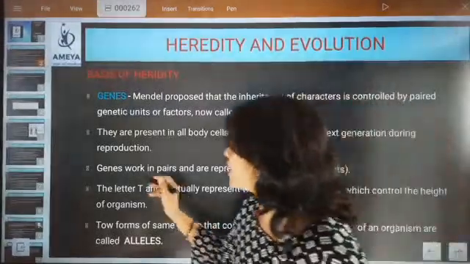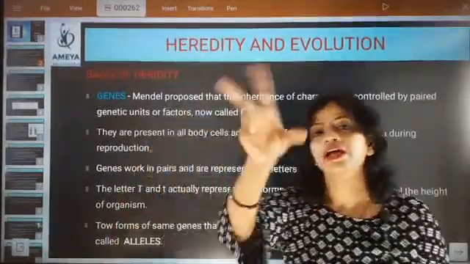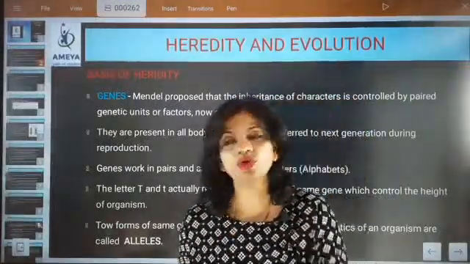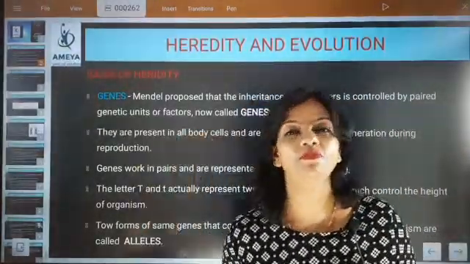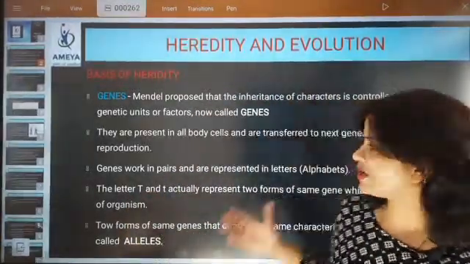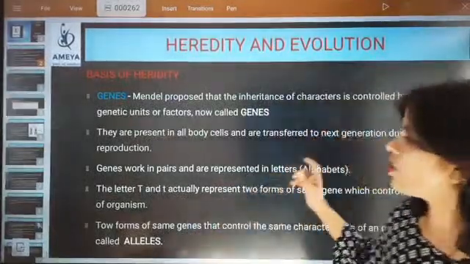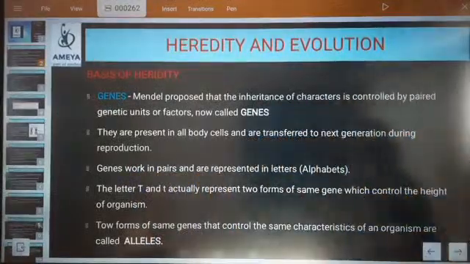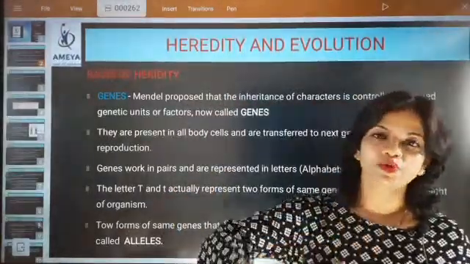Now look here: genes work in pairs and are represented by letters of the alphabet. You might have seen in DNA some coding like A, B, A1, A2 written. You have to understand that genes cannot work singly. They always work in pairs. They are never single. So genes work in pairs and are represented by letters. You have to remember this point.